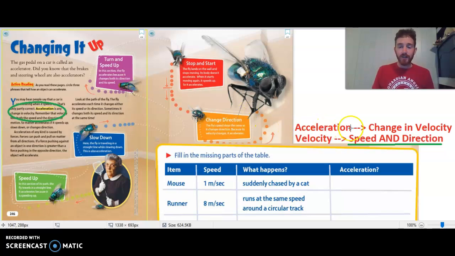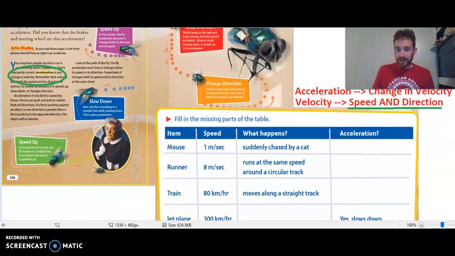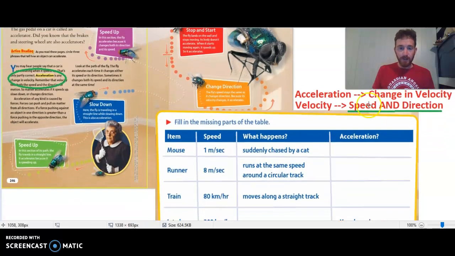So with that, if we keep that in mind, I'm going to go down to this part here, and we're going to talk about these examples we've got and talk about is acceleration happening here, yes or no? And then what kind of acceleration? Would it be speeding up? Would it be slowing down? Would it be changing direction? Okay, so in these examples we have a speed and we tell about what happens.